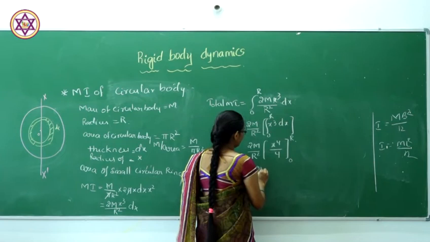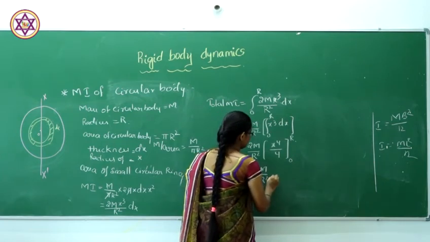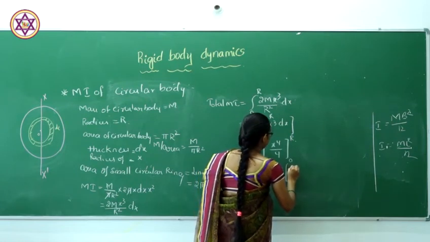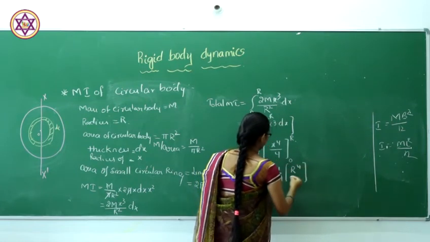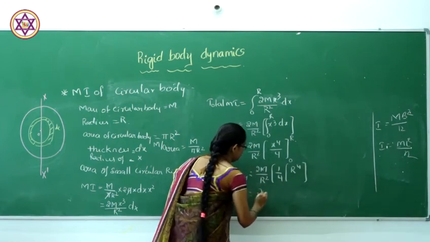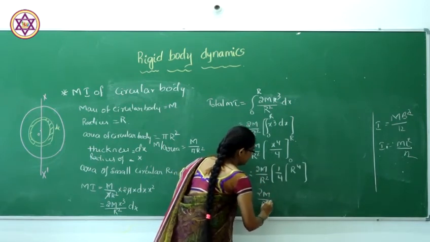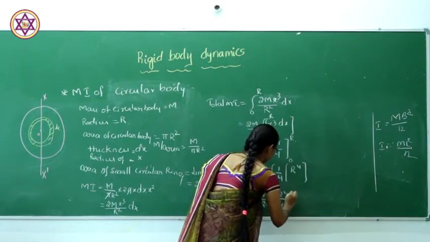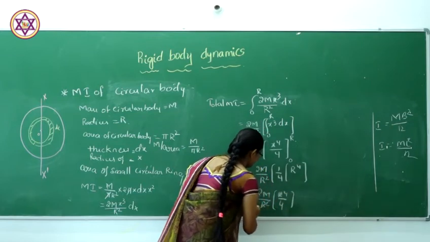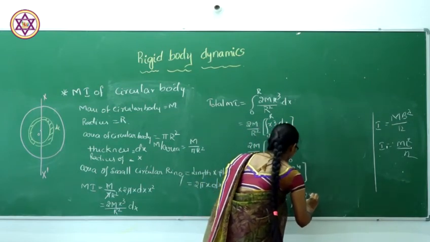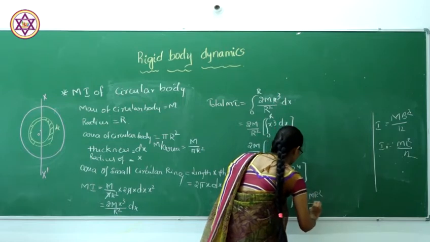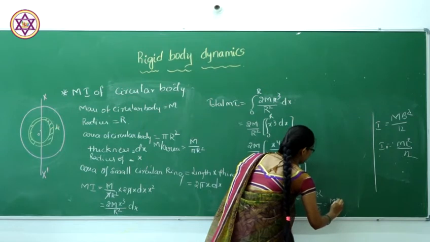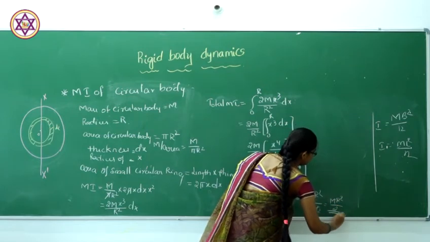So we get 2m by r square, 1 by 4, r power 4. So we get 2m by r square, r power 4 divided by 4, r square gets cancelled, and we are left with 2m r square divided by 4. 2 ones are 2, 2 twos are, so m r square divided by 2.